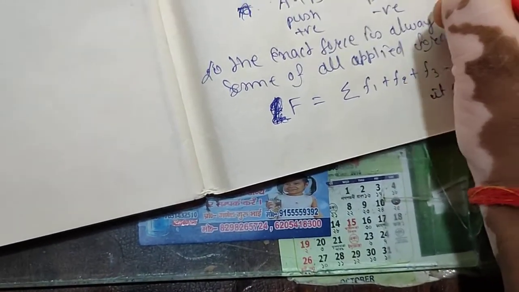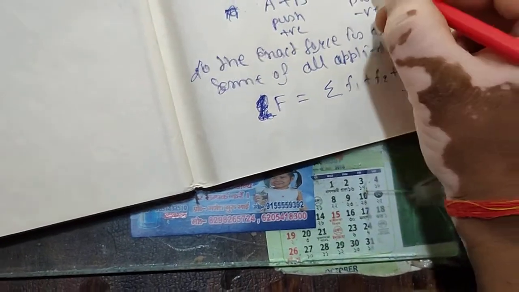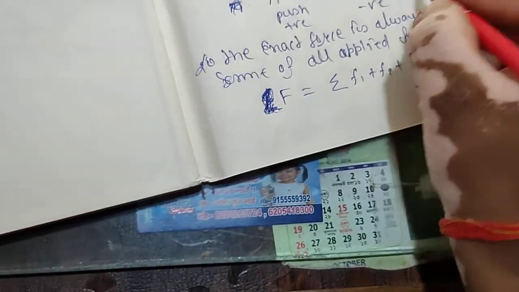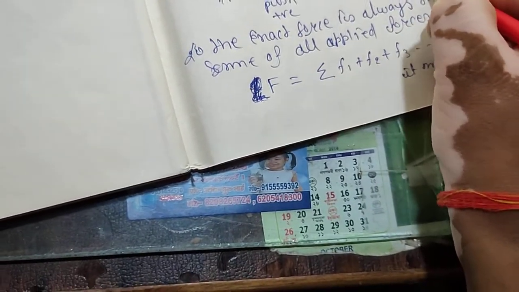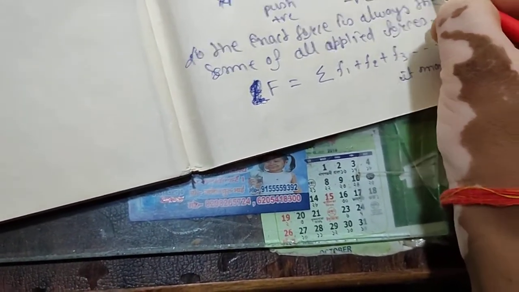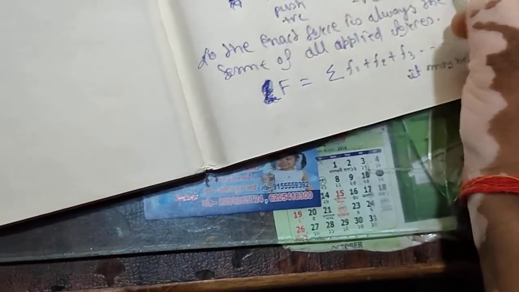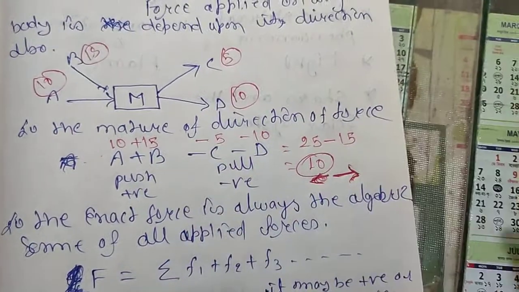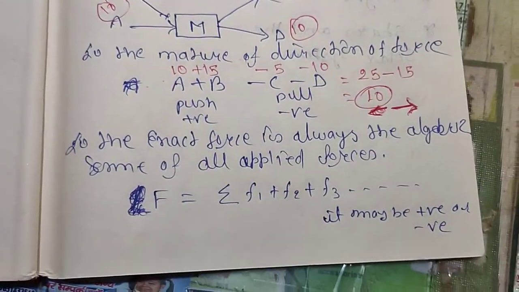So we can say 10 plus 25 and minus 15. So the net is 10, and the direction of force will be on the positive side. That means this force is larger, so it will move the block in the right direction only.